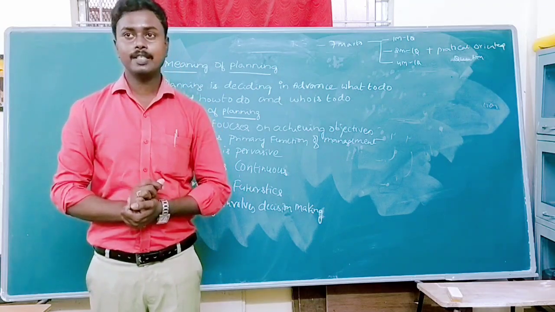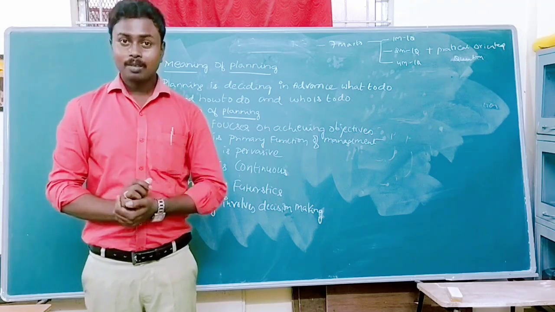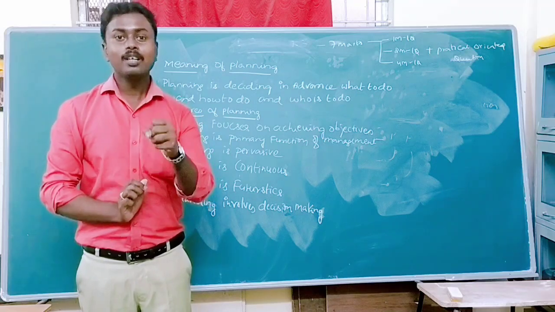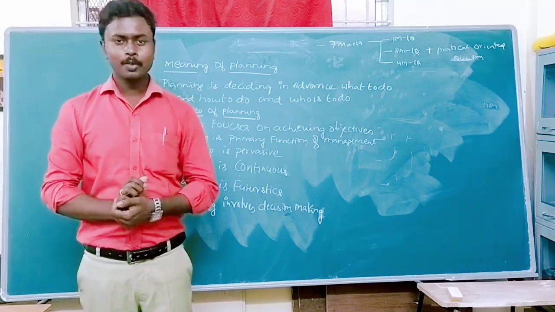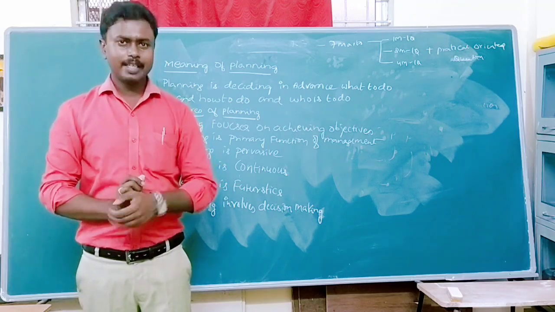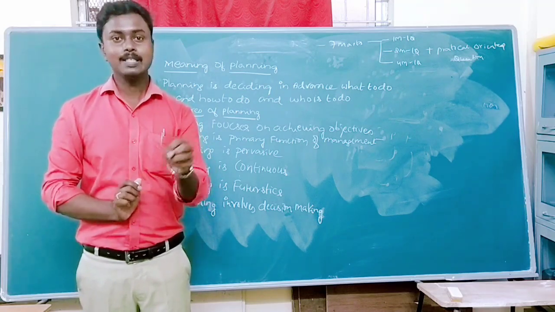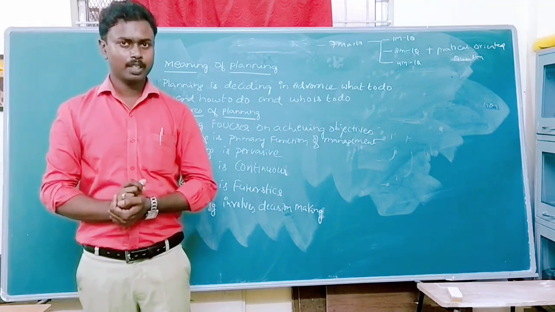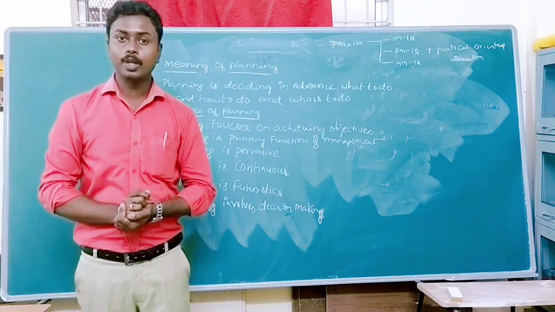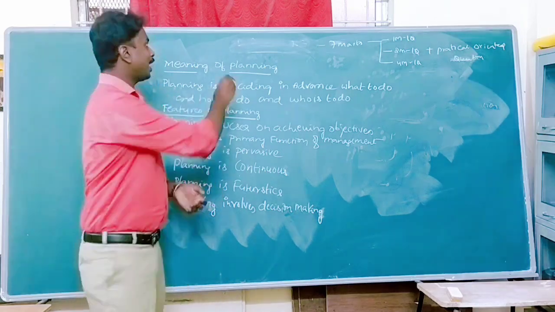Today we are going to discuss chapter number 4. I'll give an introduction of chapter number 4. With the help of that introduction, you can identify which chapter we are going to learn. The introduction is: all business firms want to be successful in the market. They are trying to get success in the market. It depends upon the sales, earnings or profit. Even the managers are focusing on achieving the organizational goal. How is it possible? With the help of planning.